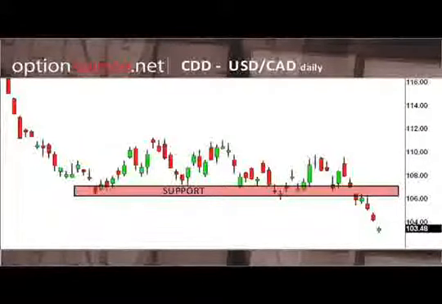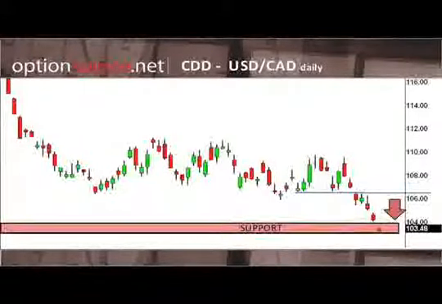So in other words, we're seeing support at this level, but recognize that if that support level breaks, we are likely in for a move all the way down to the next key level of support, which in fact happens to be the 103-104 focal zone. And again, those of you that follow our FX Options Outlook will recognize that that is a key level that we've had established for quite some time.